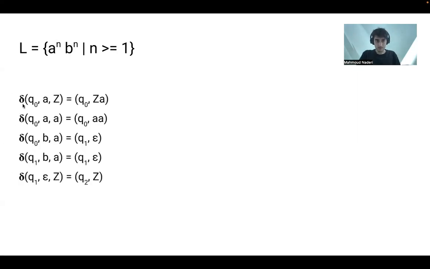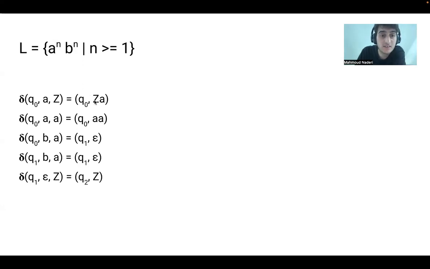So here is our transition from Q0, the starting state, where this is the stack top, and this is the upcoming symbol. When we have A coming and our stack is empty, we will stay in Q0 and push the A on top of our stack.